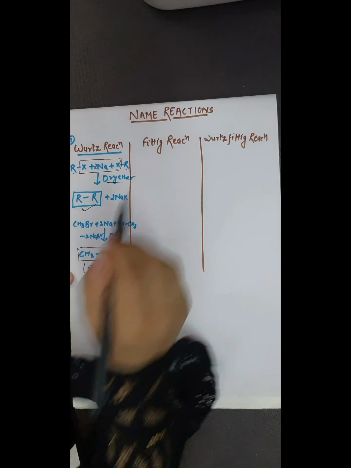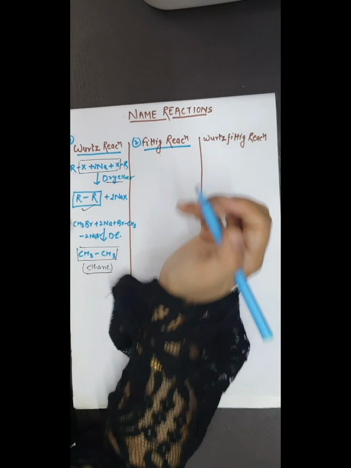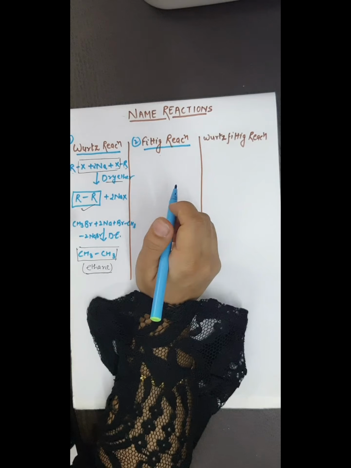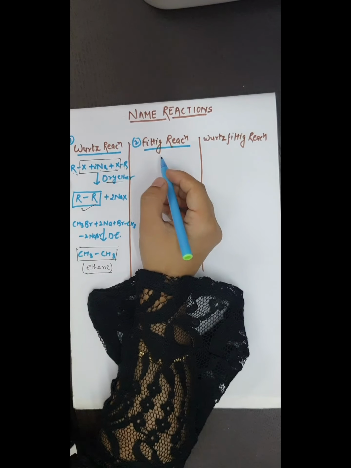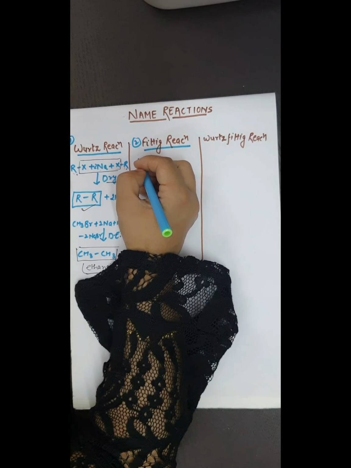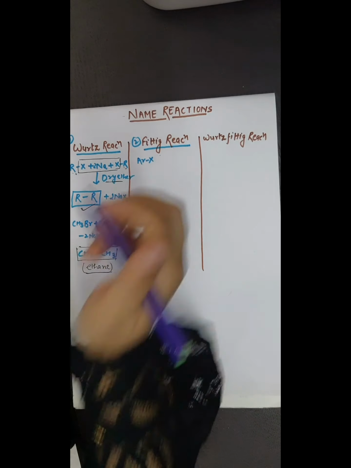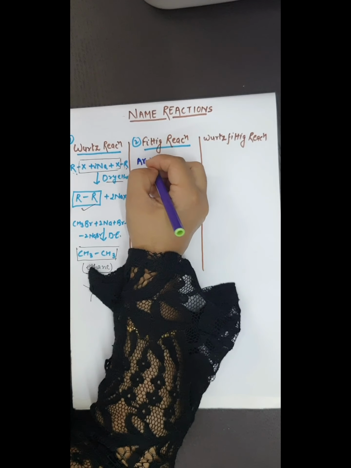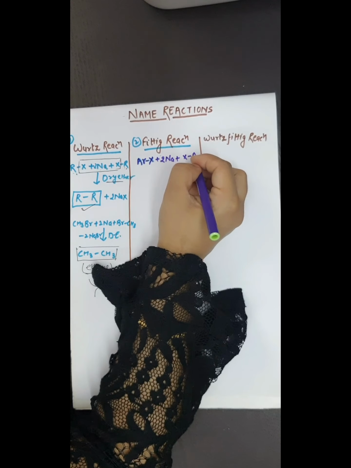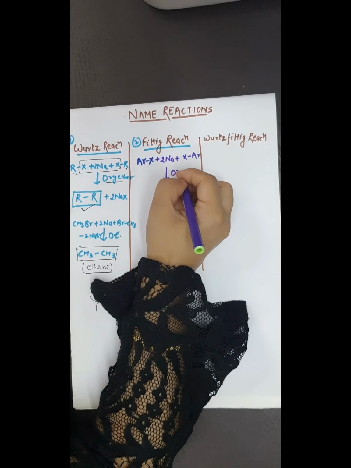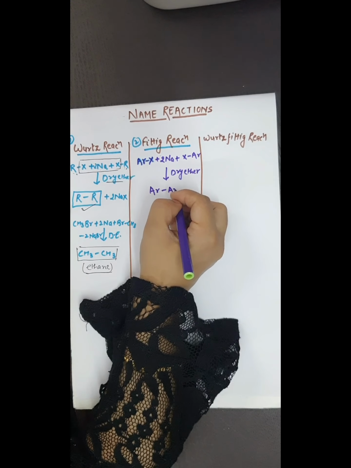Now come to the second reaction, the Fittig reaction. The Fittig reaction is used to form arenes. This reaction is similar to the Wurtz reaction, but in place of the alkyl halide, we will use aryl halides. Same, in presence of sodium metal, the second molecule of the aryl halide in presence of dry ether, we will get arenes.